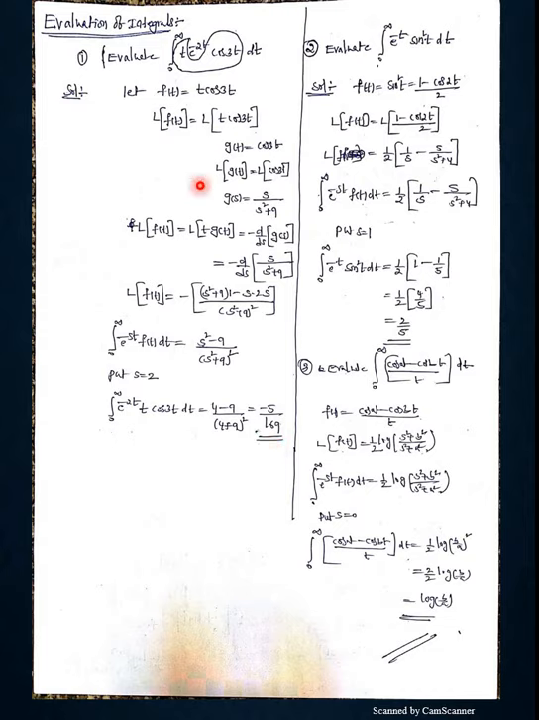Some people may have a doubt: suppose our exponential function is not there. If the exponential function is not there, we simply put s is equal to 0. That is a very easy thing. So come to the second problem.